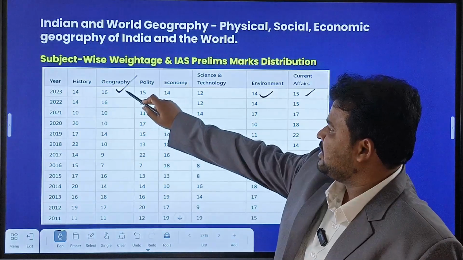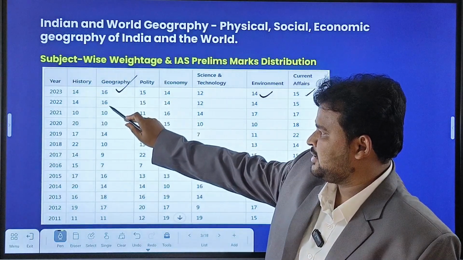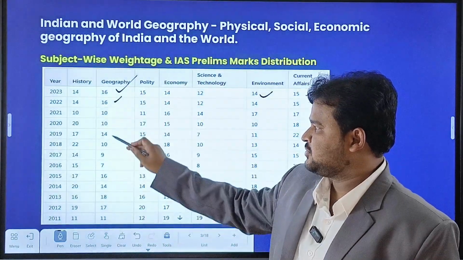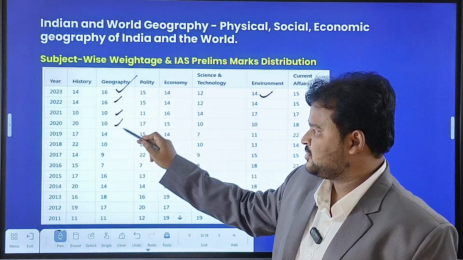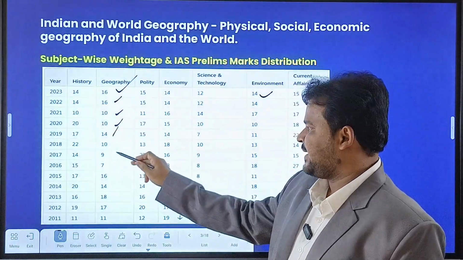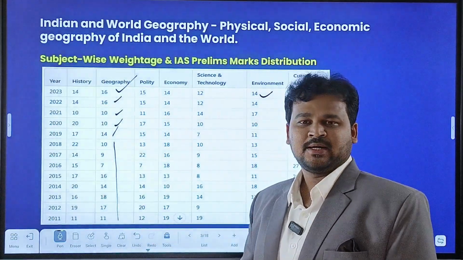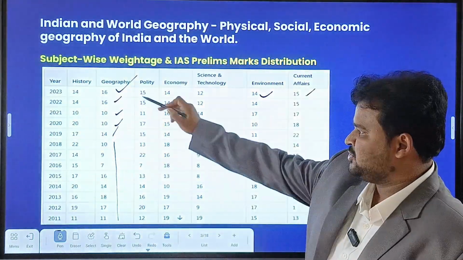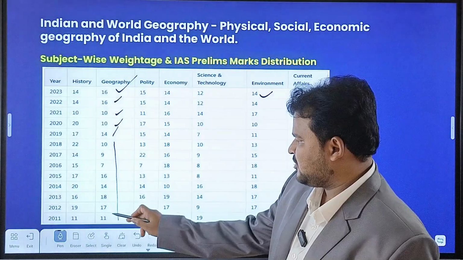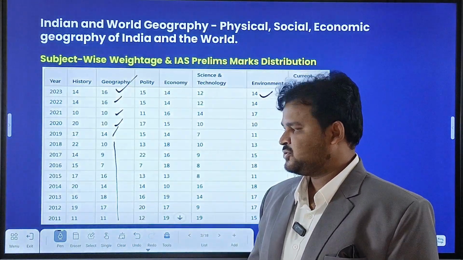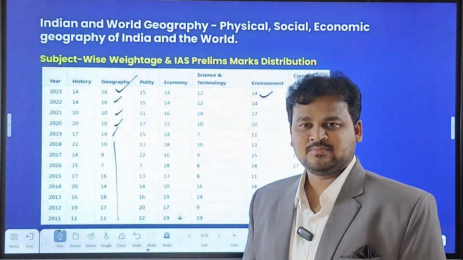If you look at the weightage of geography, for the year 2022 there were 16 questions, then 10 questions, 10 questions, 14 questions, and this is the scenario. On average you are getting more than 10 questions from geography. Sometimes, as in 2012, 17 questions came from geography itself.